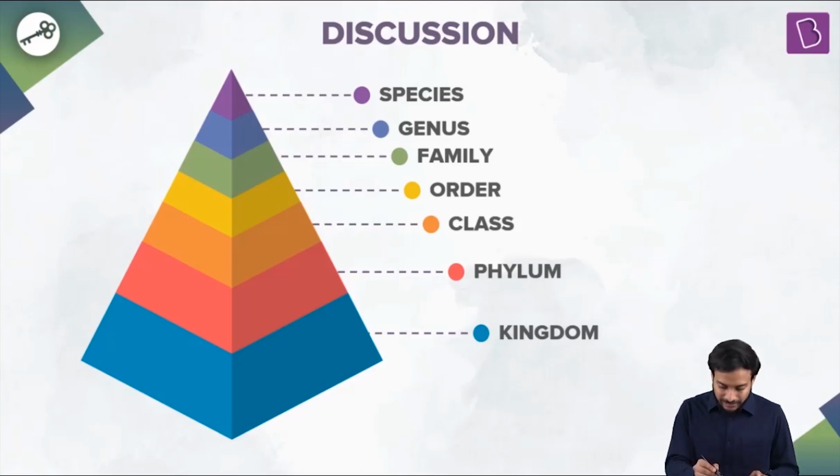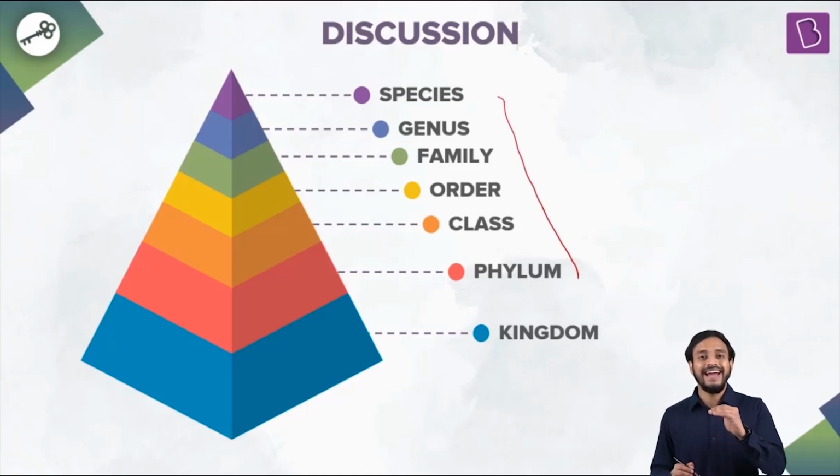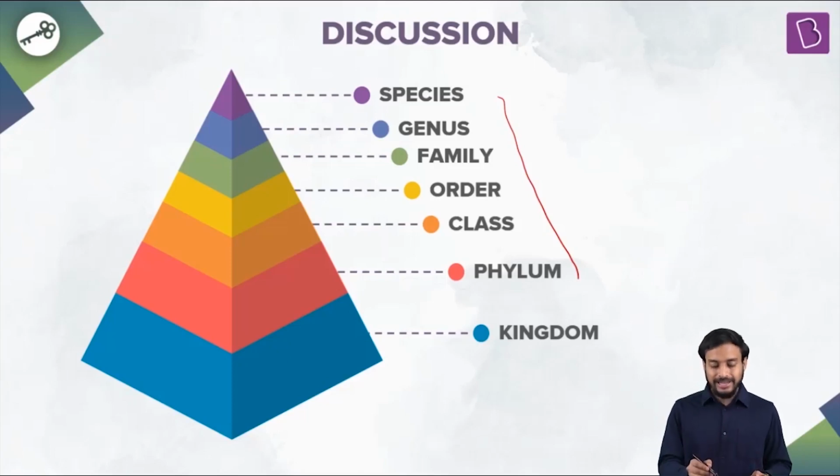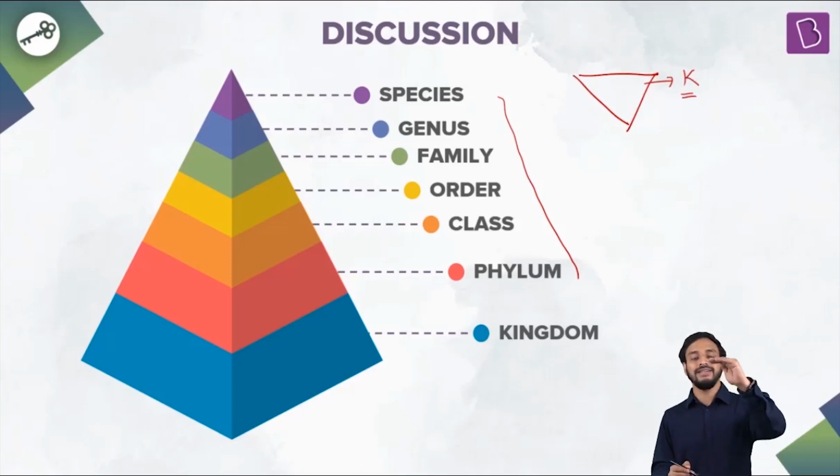Now these what you're seeing are what? These are the ranks. These are often referred to as the categories also. Categories, they represent the ranks in this hierarchy. Okay. So for example, if I represent this as an inverted triangle, then kingdom will occupy the highest rank in this taxonomic hierarchy.